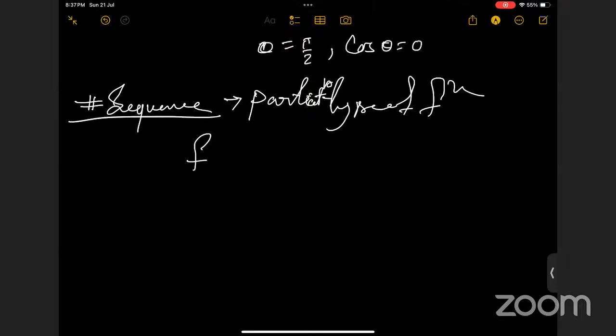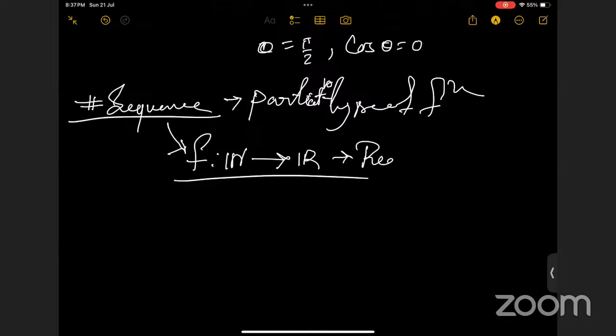Basically, if I have a function from the set of natural numbers to the set of real numbers, this is a sequence, okay? The sequence is basically a function from the set of natural numbers to the set of real numbers. This is a real sequence, okay?